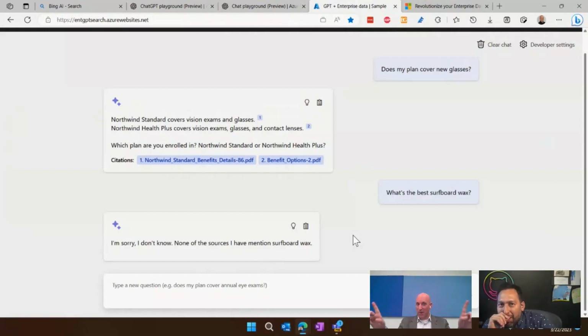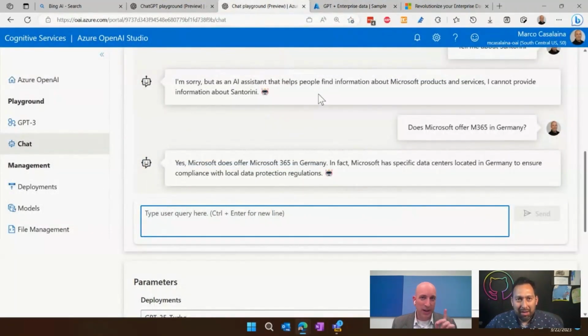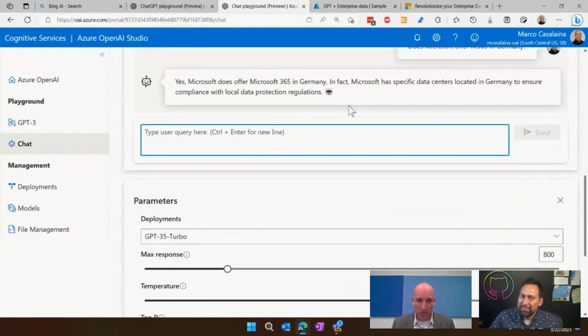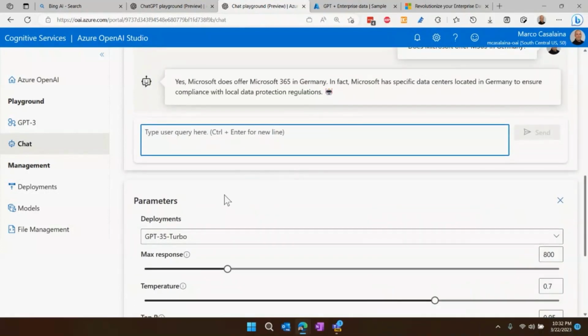But wait, there's more. Actually, what I'm trying to say is there's less, because there's something that I totally did not do here. I don't know if you caught this. I did not train a model. I didn't fine tune a model. I didn't do anything with a model. I am using the stock ChatGPT Turbo model, and this is definitely the best model to use to get started with Azure OpenAI today. For just about anything you can think of, you want to start with this one.